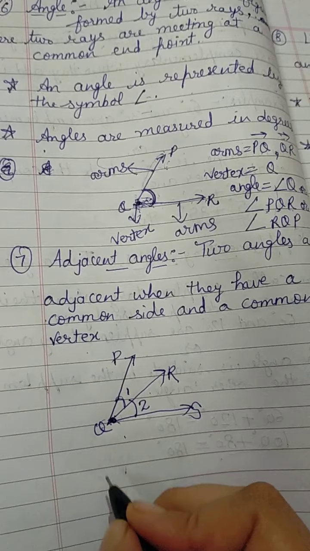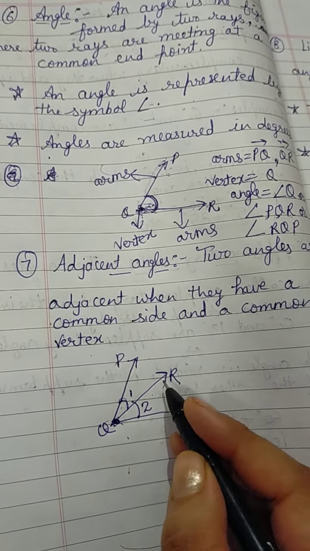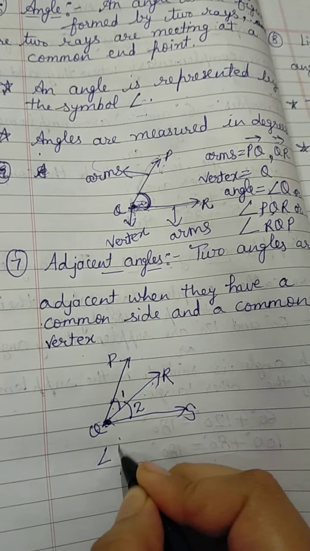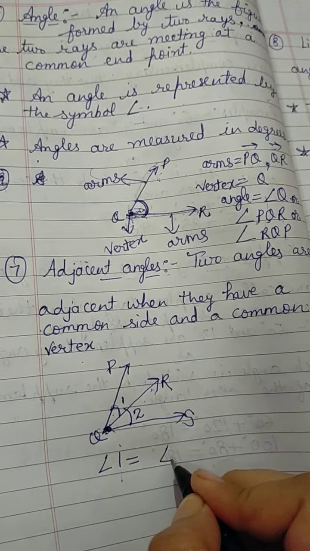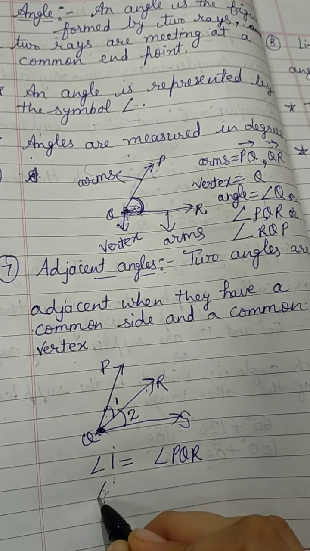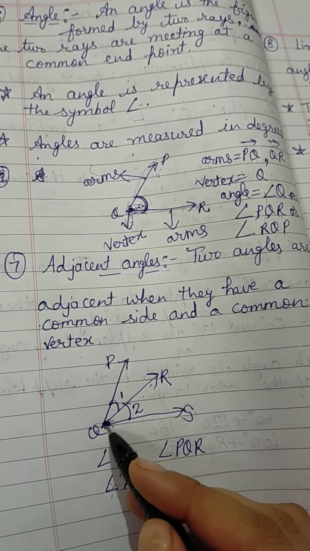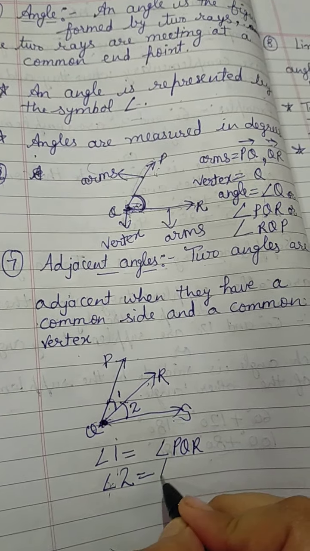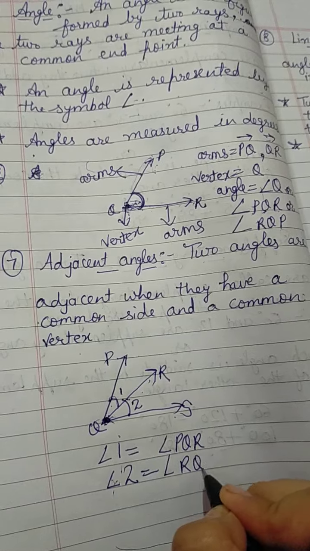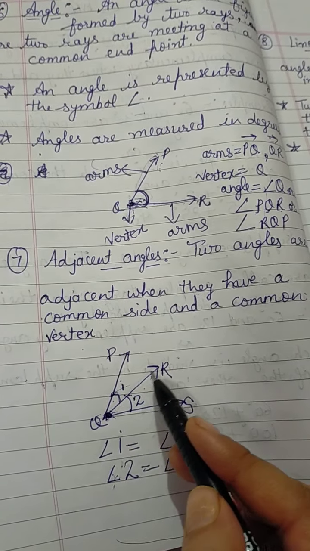If I write the name of angle 1, angle 1 is angle PQR. Now I am writing the name of angle 2. Angle 2 is angle RQS. In both angles, the QR ray is common.